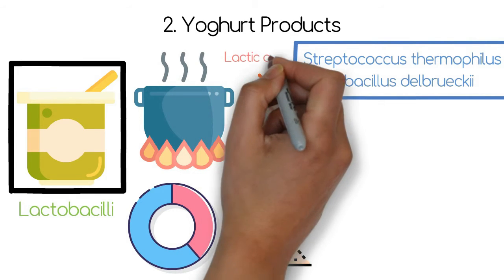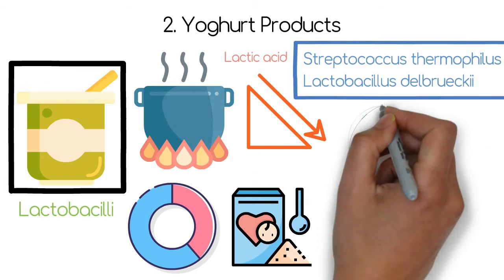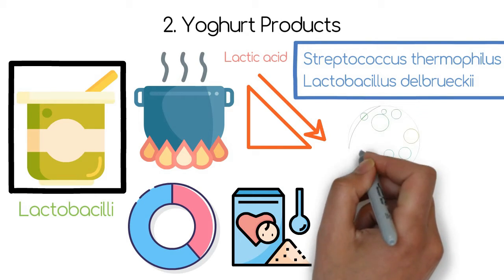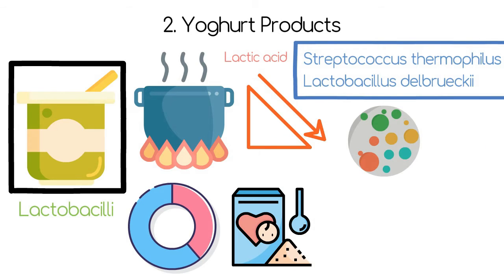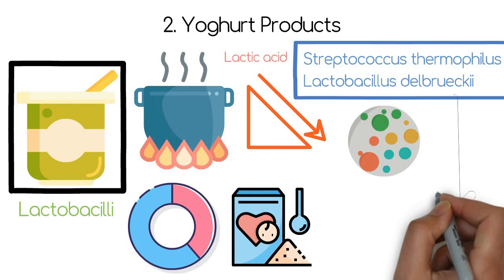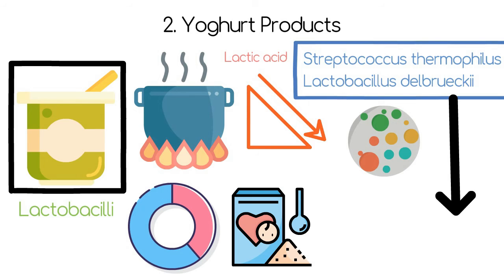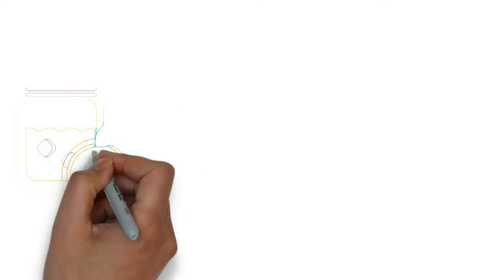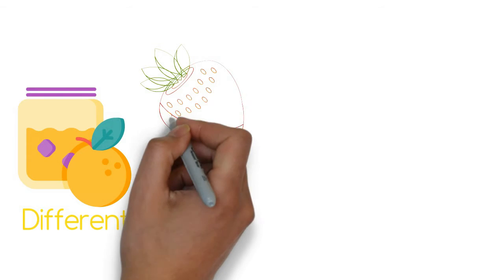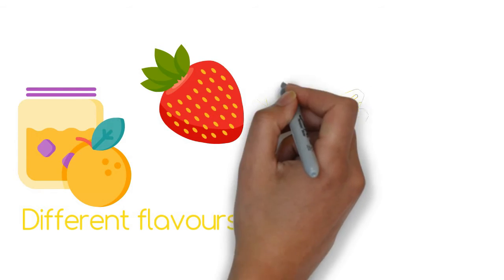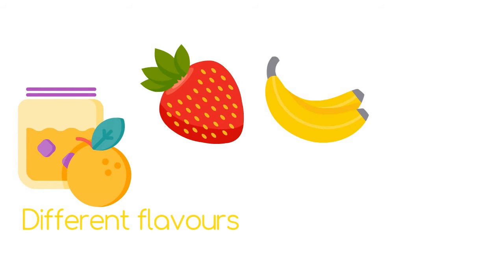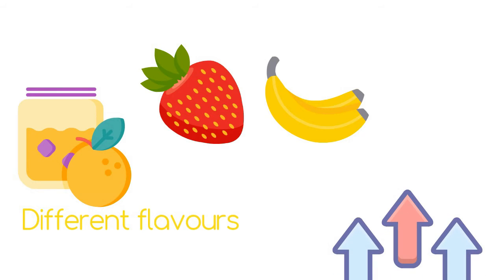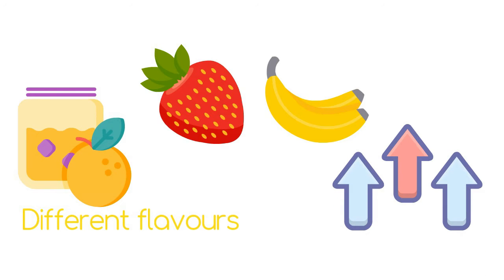Lactic acid is formed due to Streptococcus, which makes the proteins gel out and gives dense consistency to the yogurt. Acetaldehyde-like components are formed due to lactobacilli, which gives characteristic taste to the yogurt. Nowadays, various fruit juices are mixed with yogurt to impart different flavors. Example: strawberry yogurt, banana yogurt, etc. Shelf life of yogurt and its probiotic properties can be improved by pasteurization.